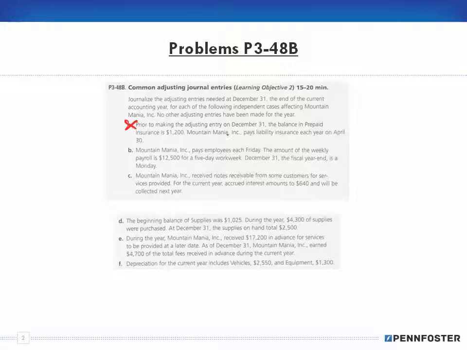All right, B. It pays employees each Friday. The amount of the weekly payroll is $12,500 for a 5-day work week. December 31, the fiscal year end, is on a Monday. So let's draw that timeline again.